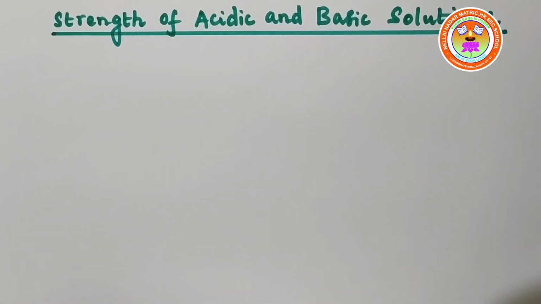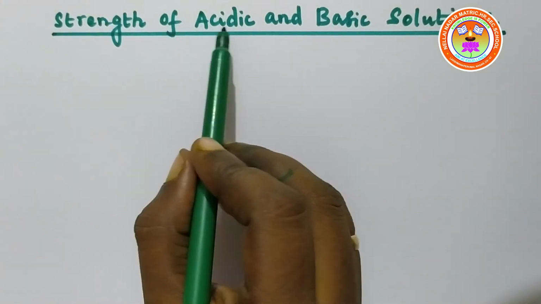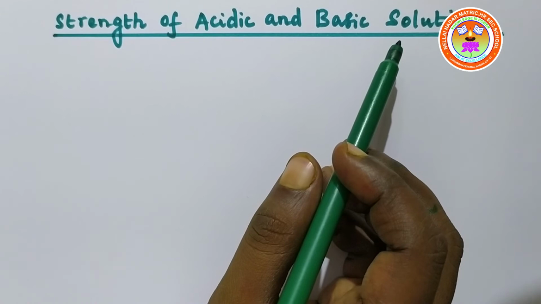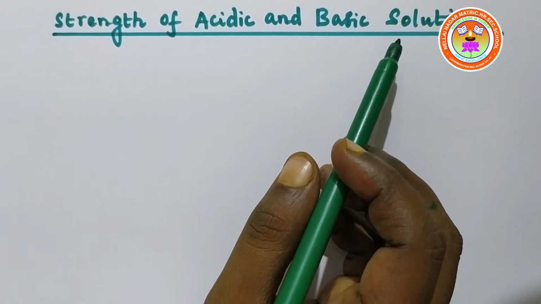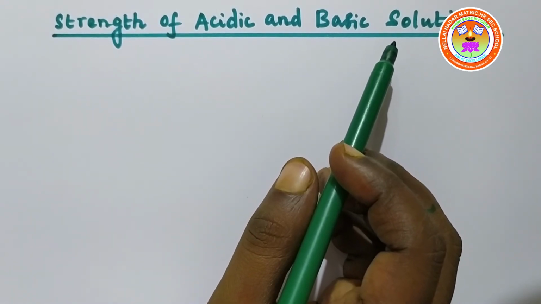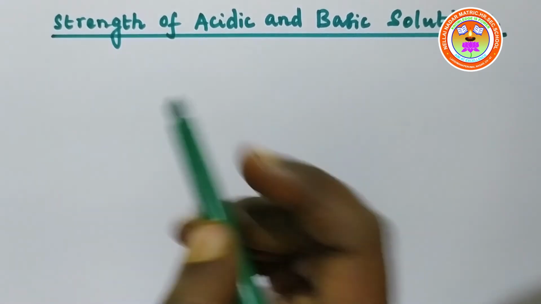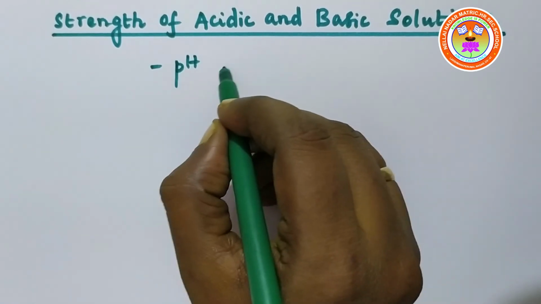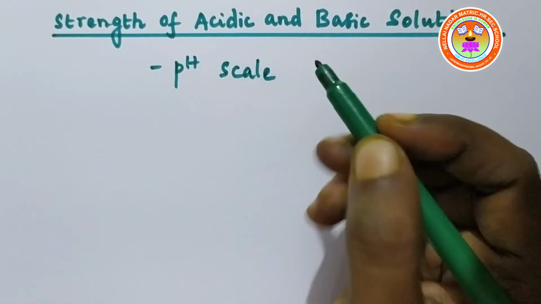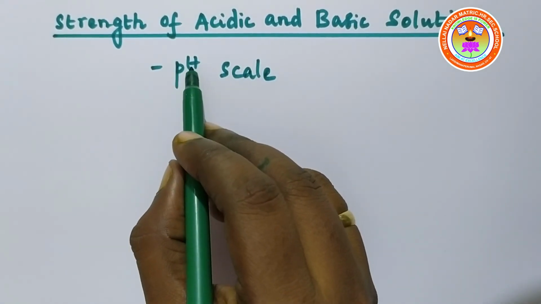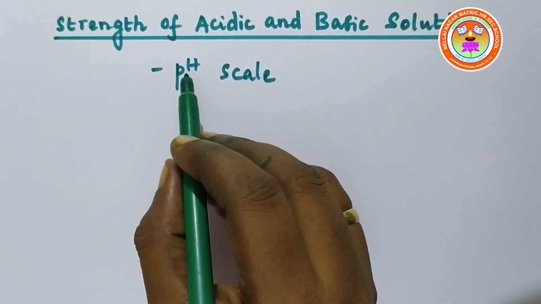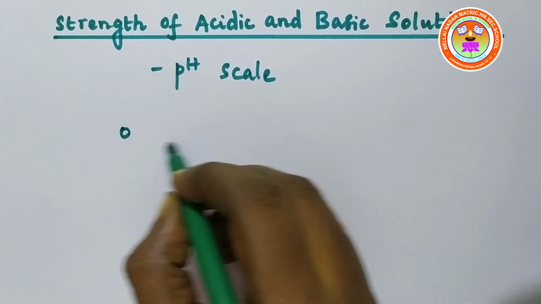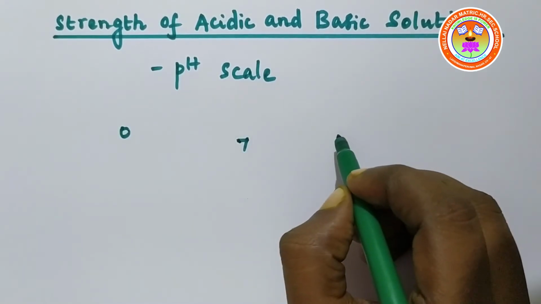We are going to learn the strength of acidic and basic solutions. A scale that is used to measure the amount of H plus ions present in a solution is called the pH scale. It stands for power of hydrogen ion concentration. This pH scale has the numbers from 0 to 14.